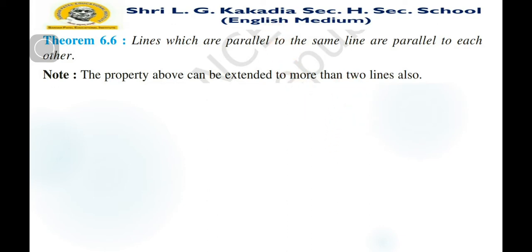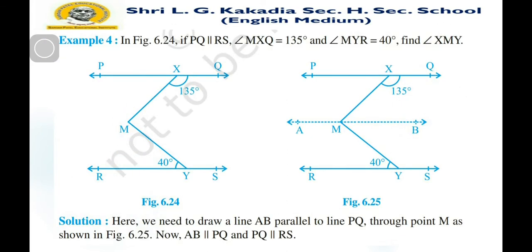Now let us take example number 4, in figure 6.24. If PQ is parallel to RS, angle MXQ is equal to 135 degrees and angle MYR is equal to 40 degrees, find angle XMY. Here given MXQ is 135 and MYR is equal to 40. Now we want to find XMY, this angle we want to find.